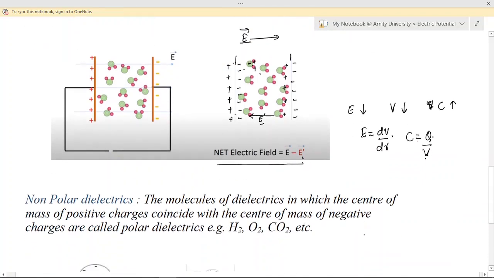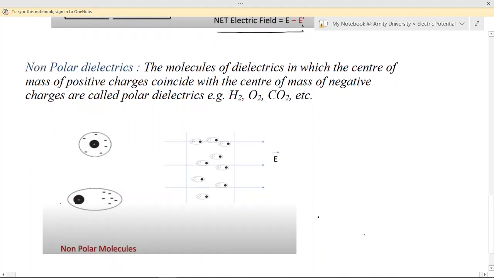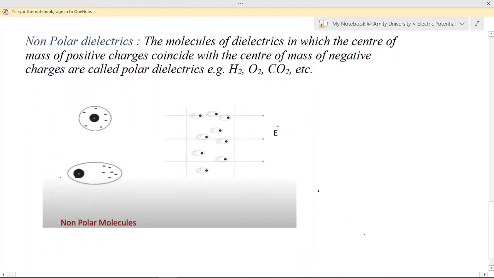Now let us see what non-polar dielectrics are and how they are able to increase the capacitance. The molecules of dielectrics in which the center of mass of positive charge coincides with the center of mass of negative charge are called non-polar dielectrics, for example hydrogen, oxygen, carbon dioxide, etc. Ideally, the center of the positive coincides with the center of the negative, so there is no net dipole moment, because there is no separation between the positive and the negative charge.